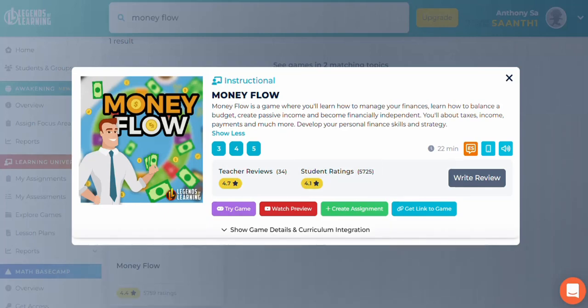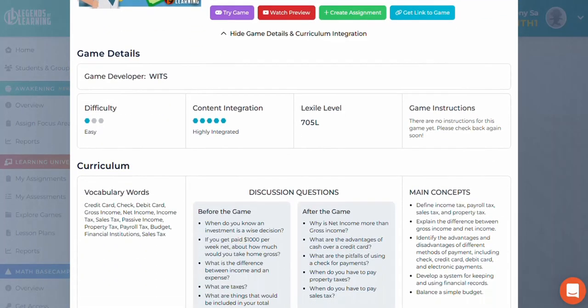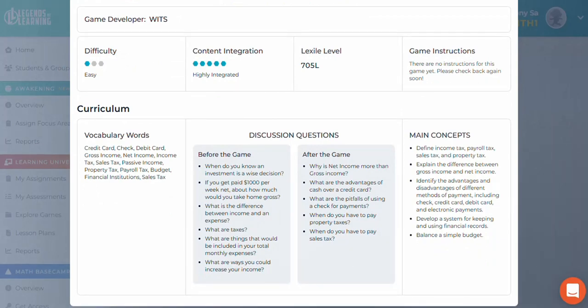If you look at the game details and curriculum integration, you will see the discussion questions covered in this game is looking specifically at whether you can make different investment decisions. If you were getting paid $1,000 per week net, how much would you take home in terms of your gross? So you have net and gross being covered in this particular game. Also the differences between income and expenses, what are taxes, and what you should include in your monthly expenses. What are some of the ways that you could increase your income?